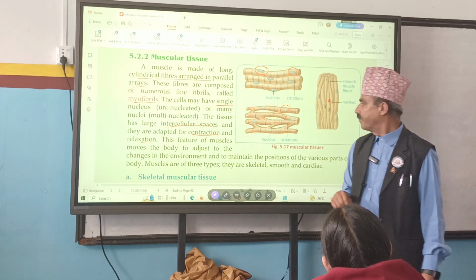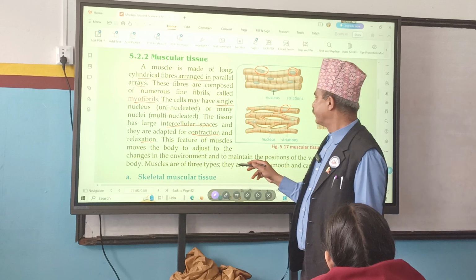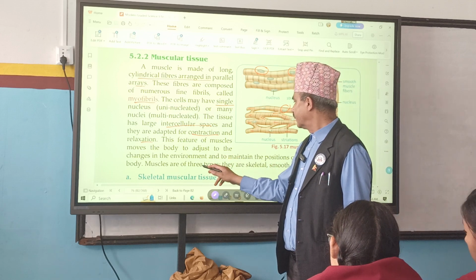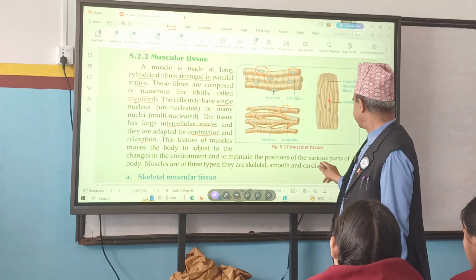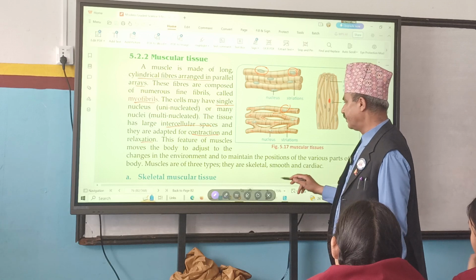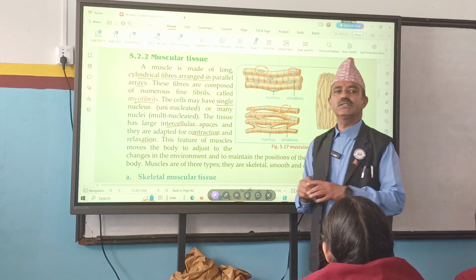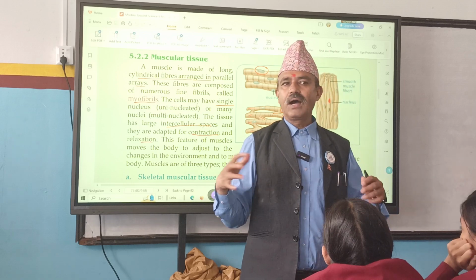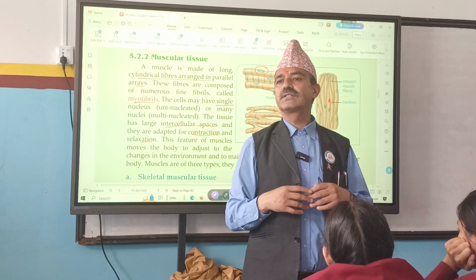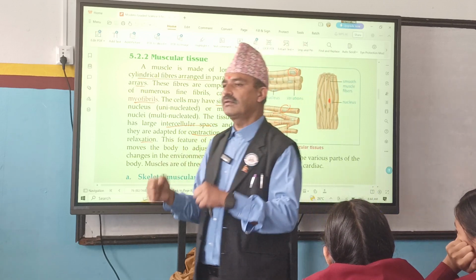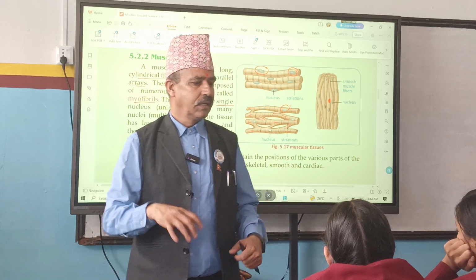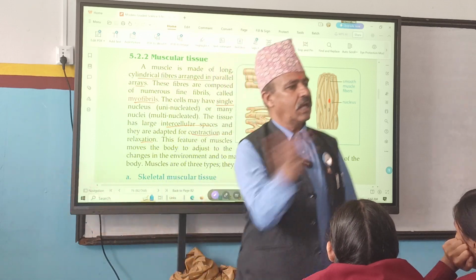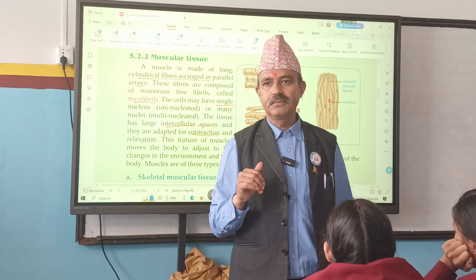These structures of muscles move the body to adjust to the changes in the environment and to maintain the function of various parts of the body. Because of this contraction and relaxation property, our body is capable of adjusting in the environment. Can you run or not? Can you jump or not? Can you catch things or not? Can I slap you or not? But I'm not going to slap right now.